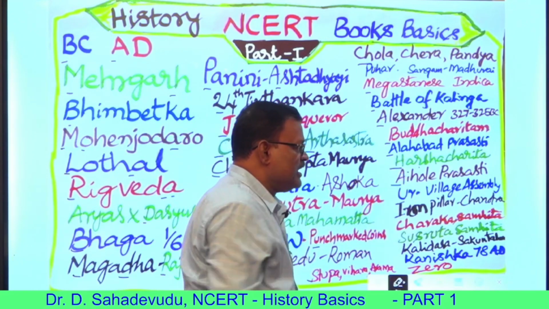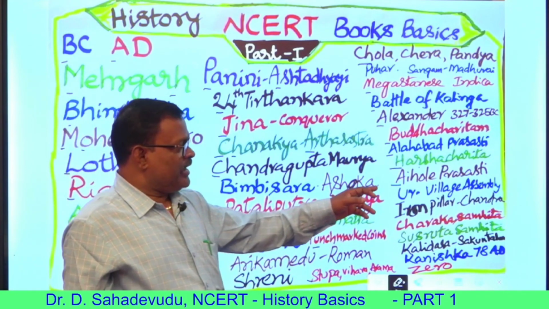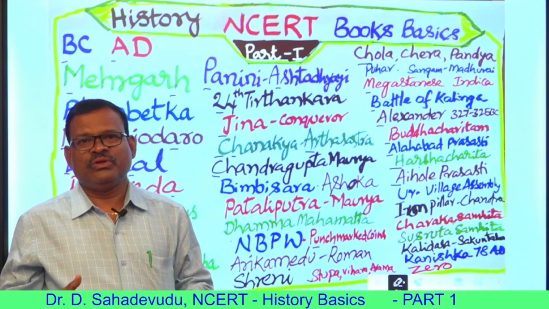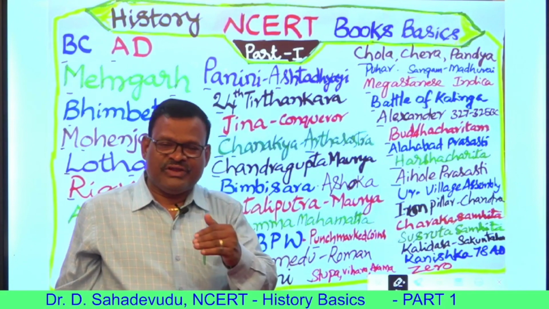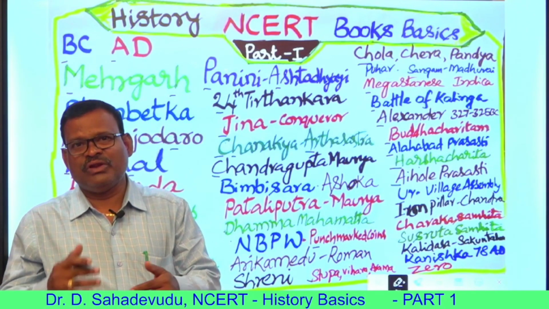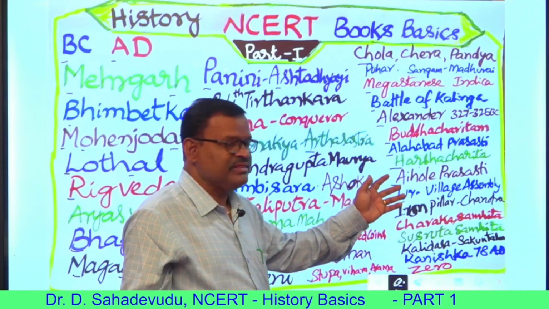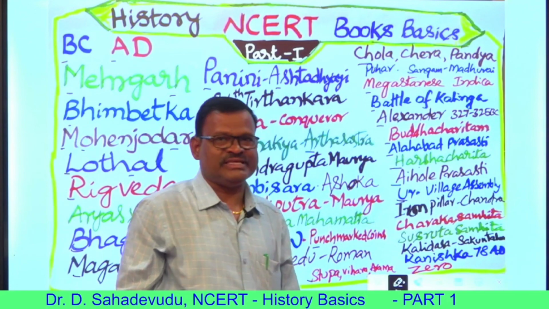Aihol Prasasti is one of the ancient inscriptions. It was written by Ravikirti, the court poet of Pulakeshin II. In the Aihol Prasasti, how Pulakeshin II defeated Harsha, and his successes and victories, are described in this famous inscription.